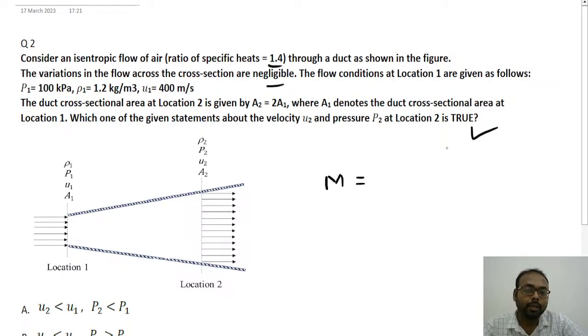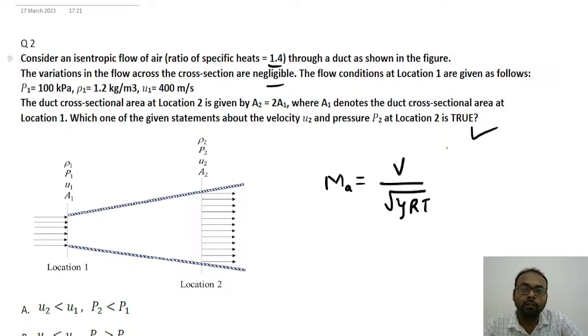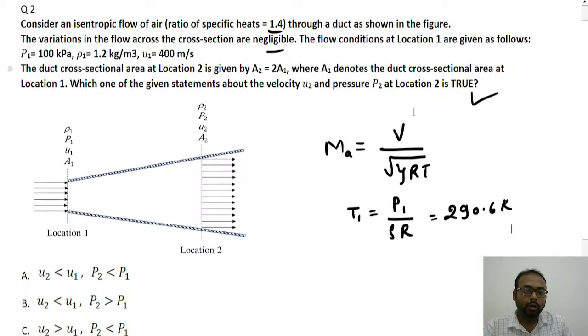Mach number M is given by the velocity of the fluid divided by the velocity of sound, and the velocity of sound is given by root of gamma R T. Here the T value is not given, so we can find it out: T1 will be equal to P1 divided by rho R. When you put this in, you will get the value of T1 as 290.6 Kelvin.